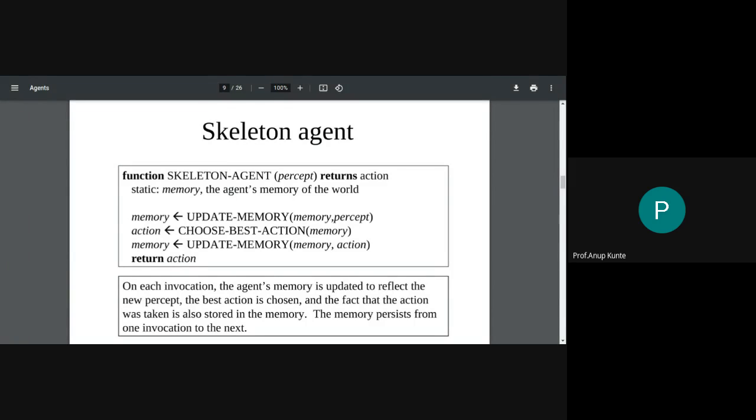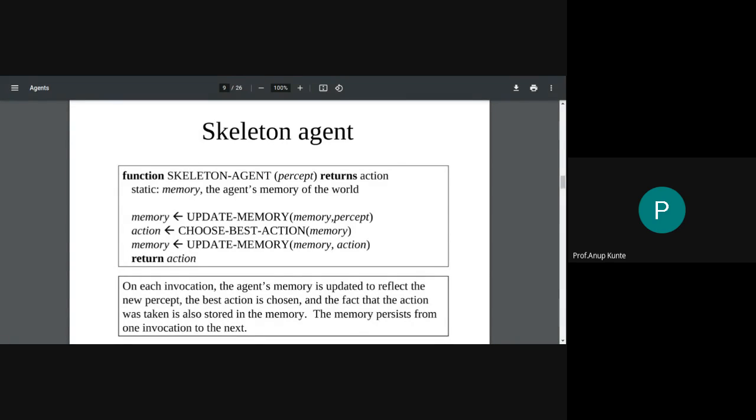Okay, so this is the design of my agent, which is going to run a function continuously, and that function is skeletal agent, which will receive percept as input and which will return an action. What will be the components or variables that this particular function has? There are certain local variables which are static variables. So I know you would know what you mean by a static variable. A static variable is that variable which does not change its value between the calls.